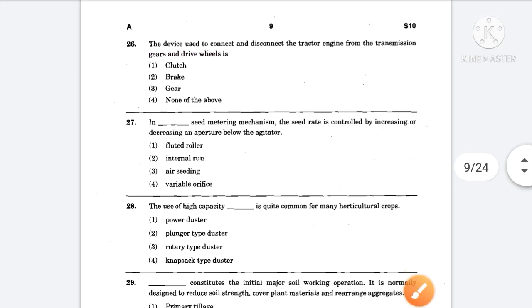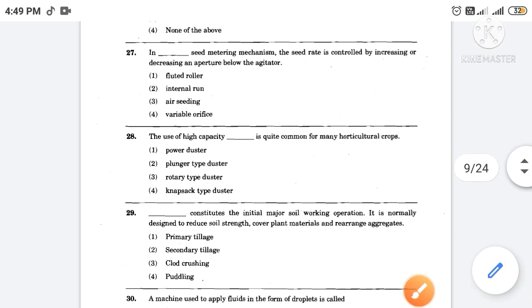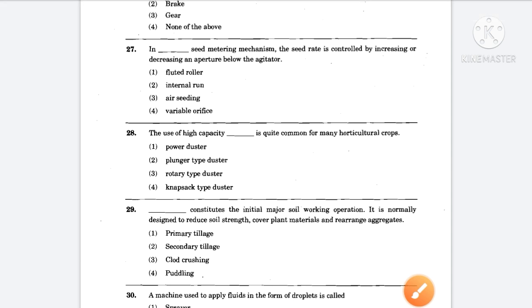Then next, in filling the blanks seed metering mechanism, the seed rate is controlled by increasing or decreasing an aperture below the agitator. The correct answer is option number 4. So in variable orifice seed metering mechanism, the seed rate is controlled by increasing or decreasing an aperture below the agitator.